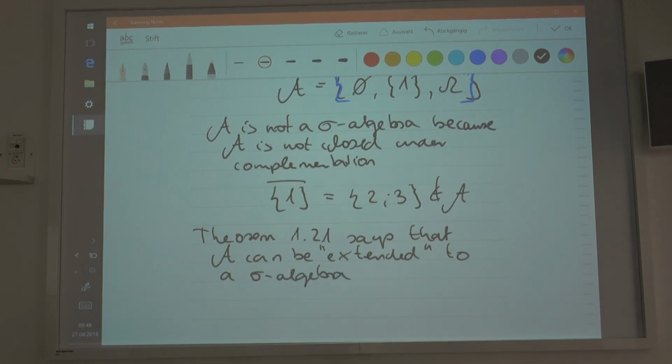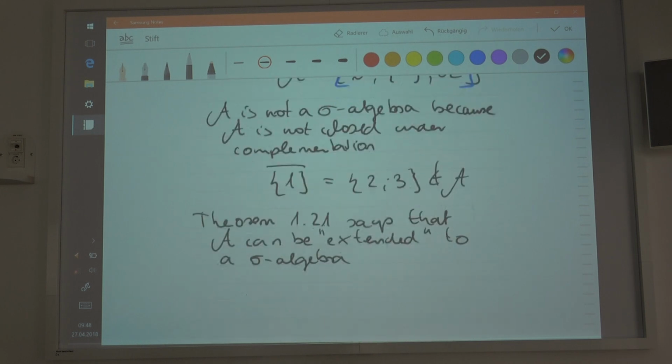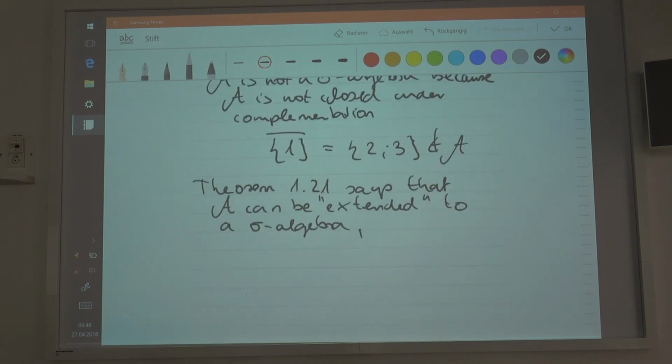For instance, if we extend this to be the power set, the power set would also be a sigma algebra, but the power set is not the smallest sigma algebra.